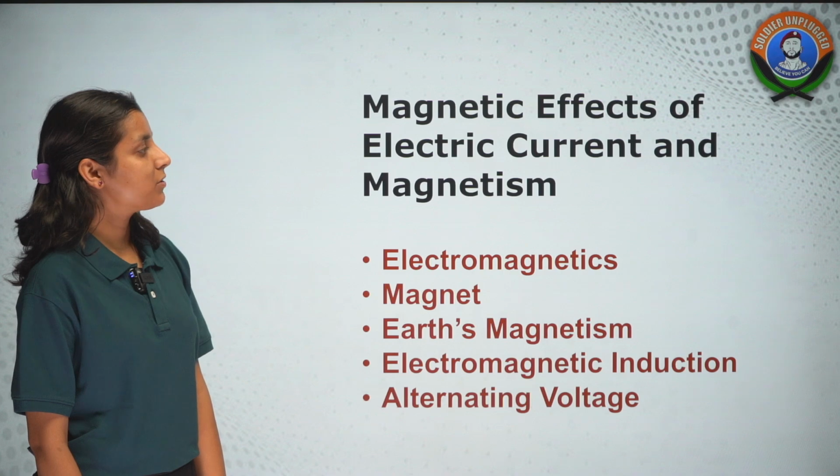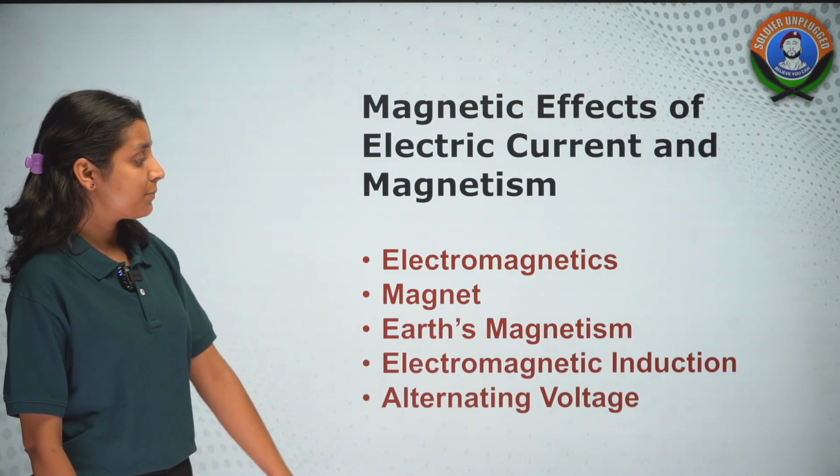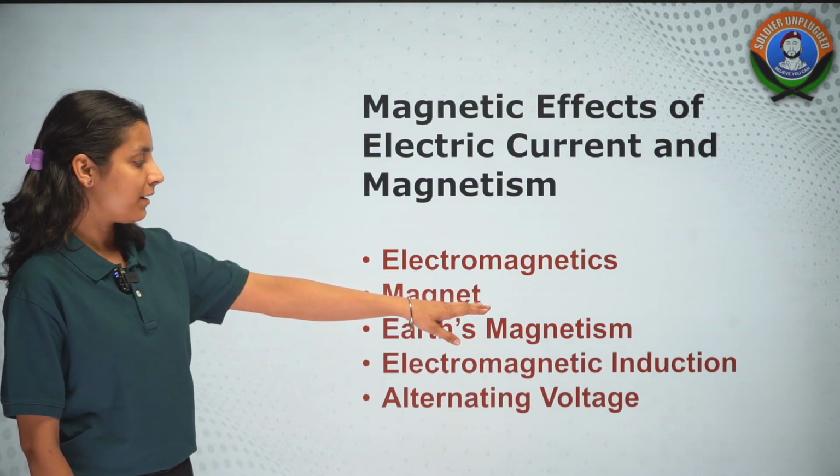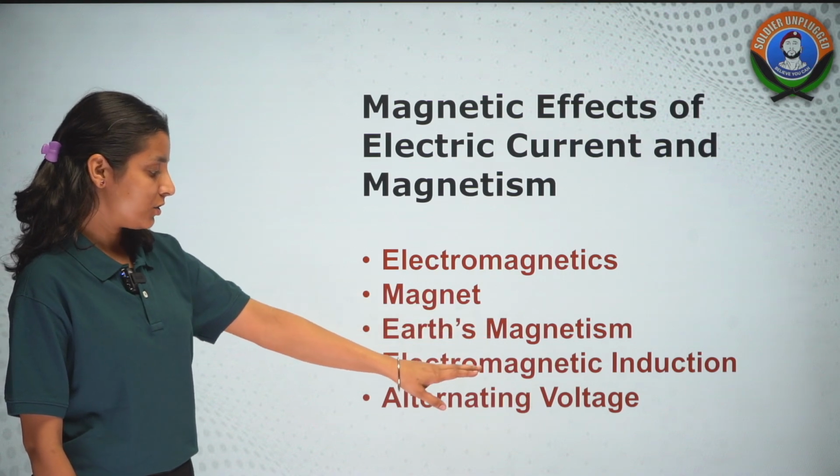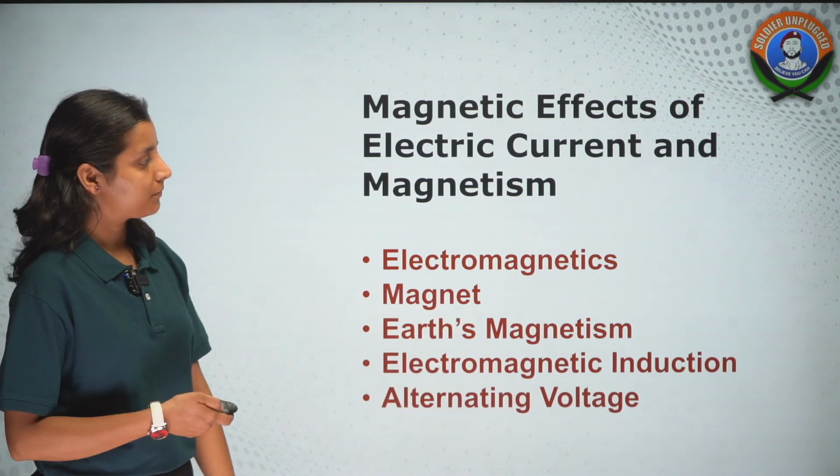Then we have magnetic effects of electric current and magnetism. इसमें हम लोग electromagnetics पढ़ेंगे, magnet like bar magnet. Then we have Earth's magnetism, electromagnetic induction and alternating voltage.